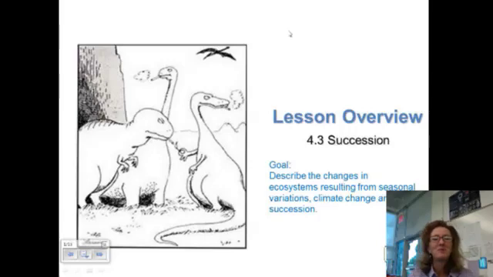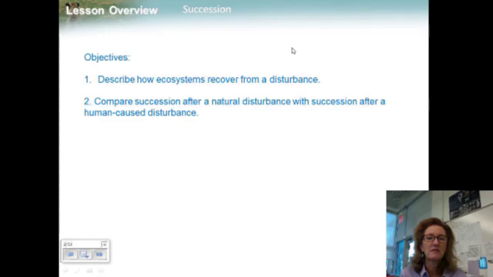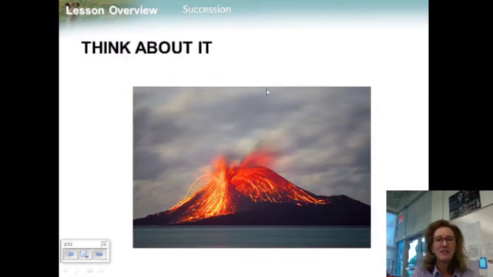Good morning and welcome to Chapter 4, Lesson 3 on succession. Our goal is to describe the changes in ecosystems resulting from seasonal variations, climate change, and succession. The objectives are to describe how ecosystems recover from a disturbance and compare succession after a natural disturbance with succession after human-caused disturbance. So think about it.